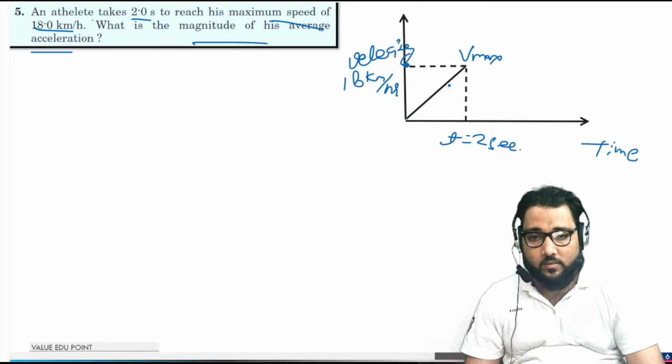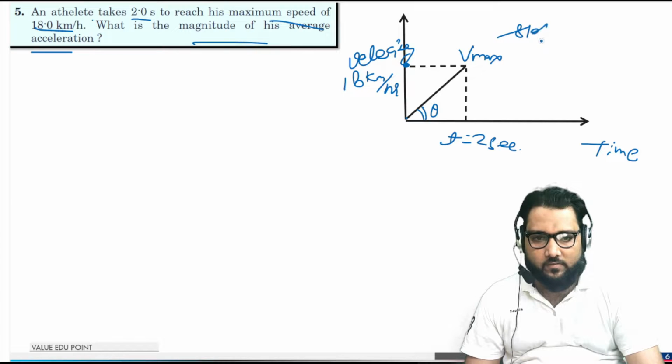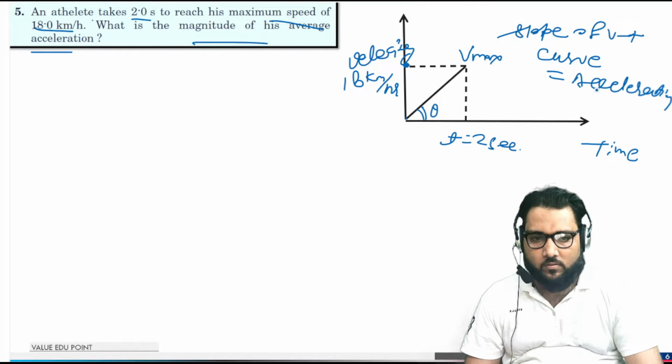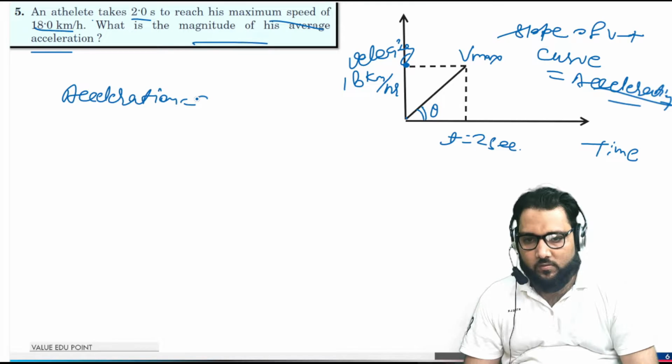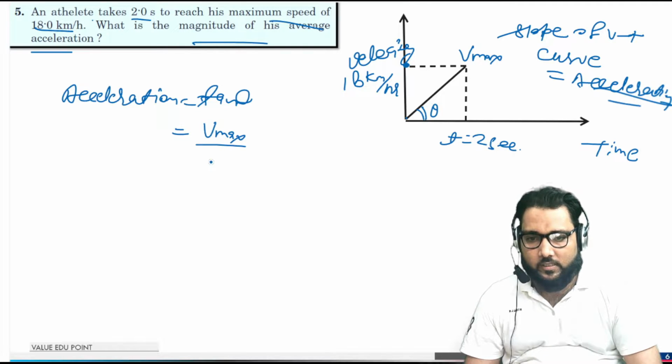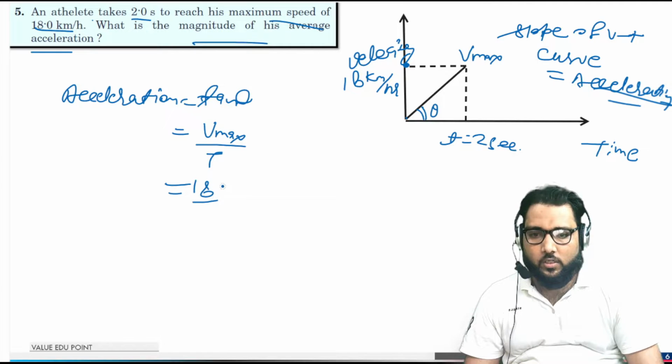Now he is asking the magnitude of average acceleration. We know the slope of the VT curve gives the acceleration. So we can calculate acceleration, which equals tan theta, and tan theta is V max upon T. That is 18 kilometer per hour.